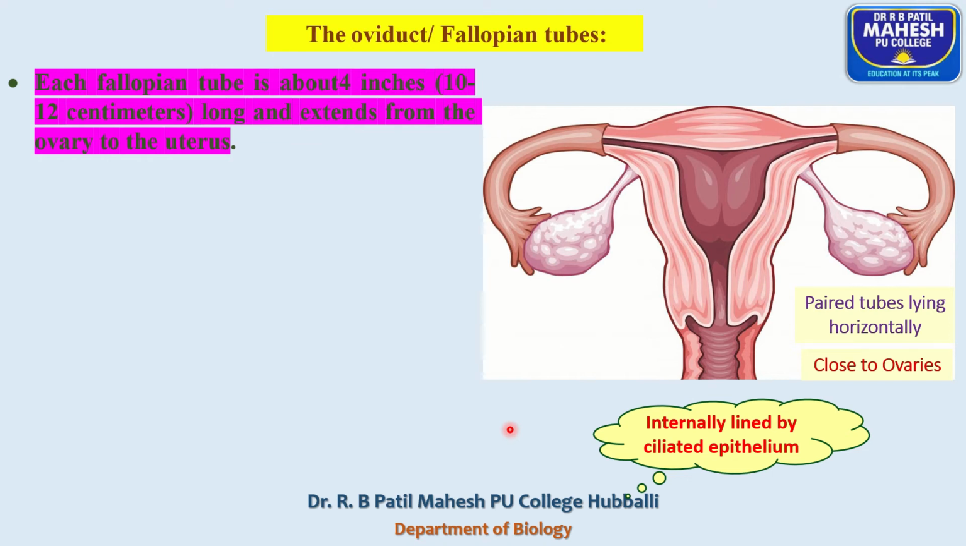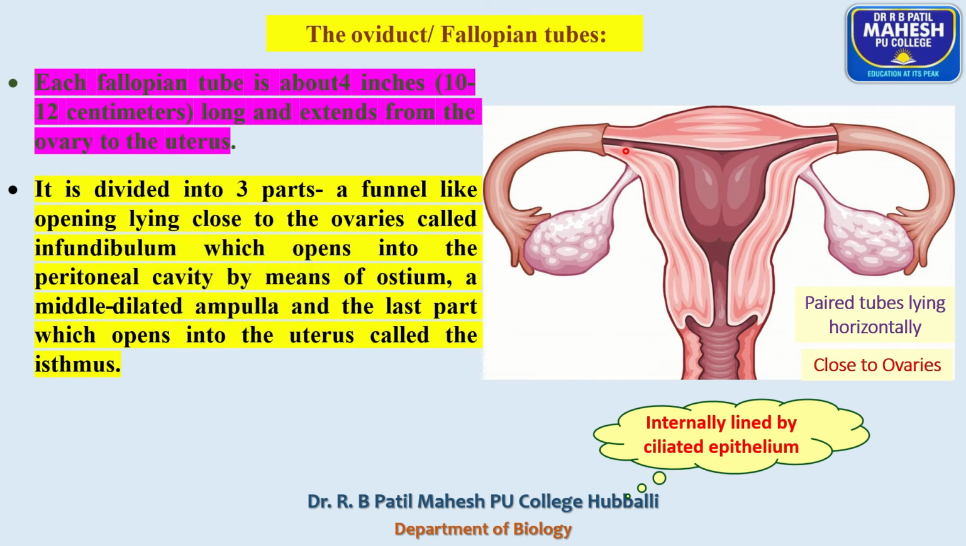or 10 to 12 centimeters in length, and extends from the ovary to the uterus. It is divided into three parts: infundibulum, ampulla, and isthmus. All together they constitute a fallopian tube or oviduct.